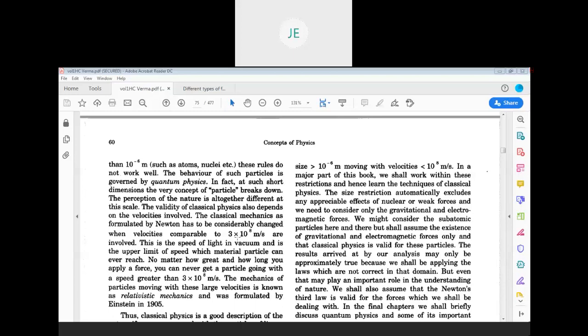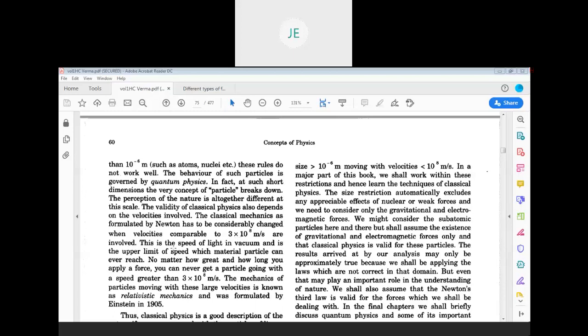In the case of quantum physics, the particles are very small in size, less than a micrometer, and the speed is comparable to the speed of light, 3 into 10 power 8 meter per second, then that comes under quantum physics.